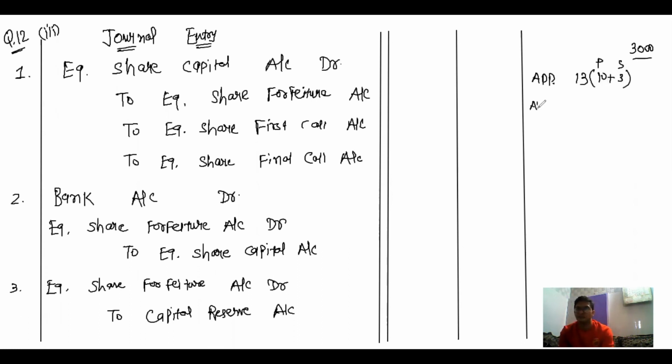Allotment money is 13 rupees against premium 10, share value 3.